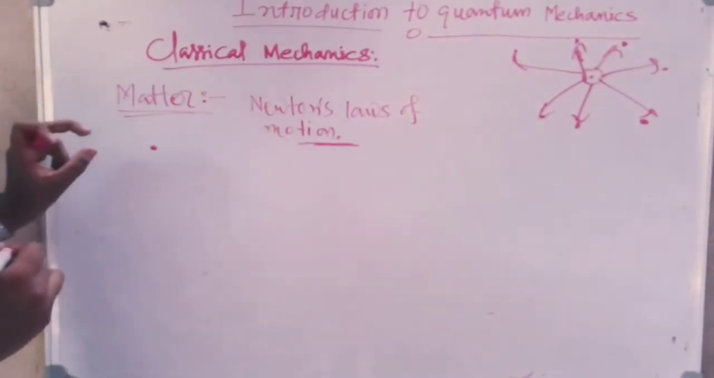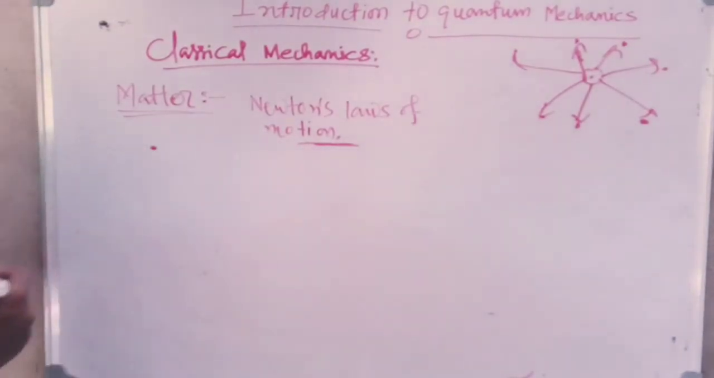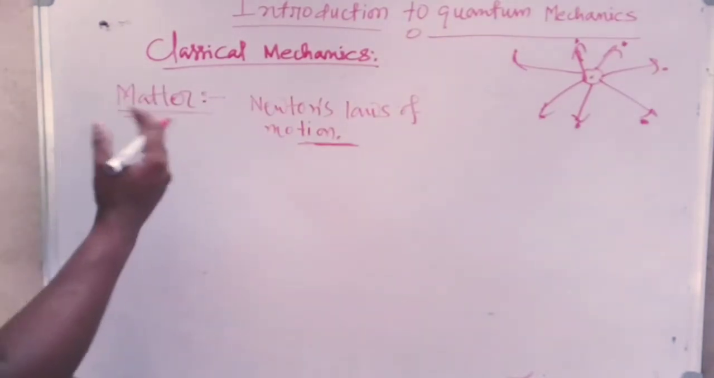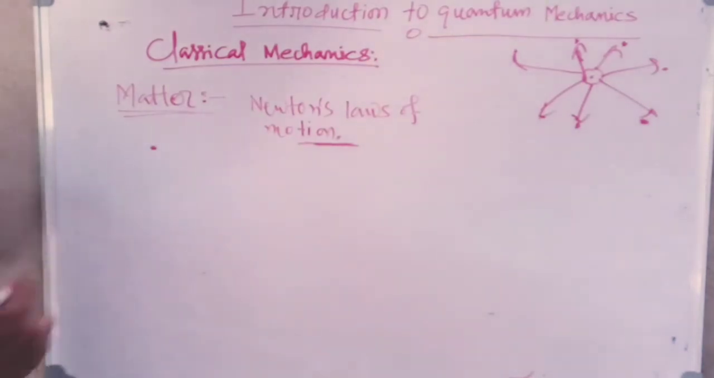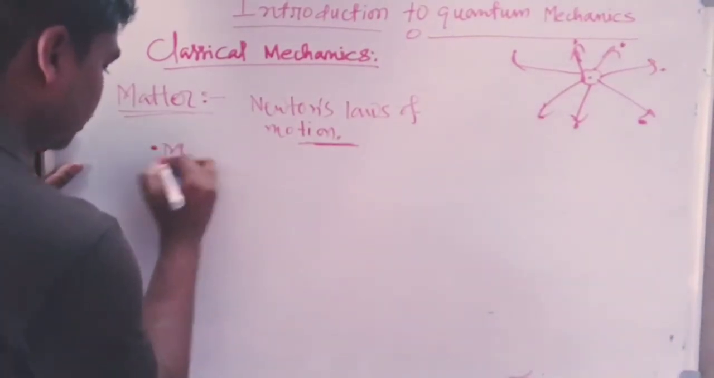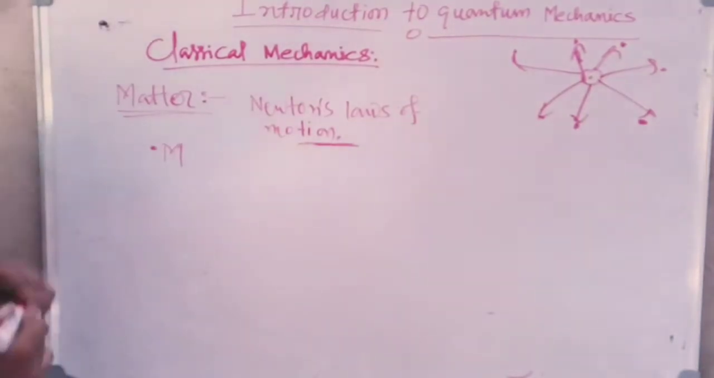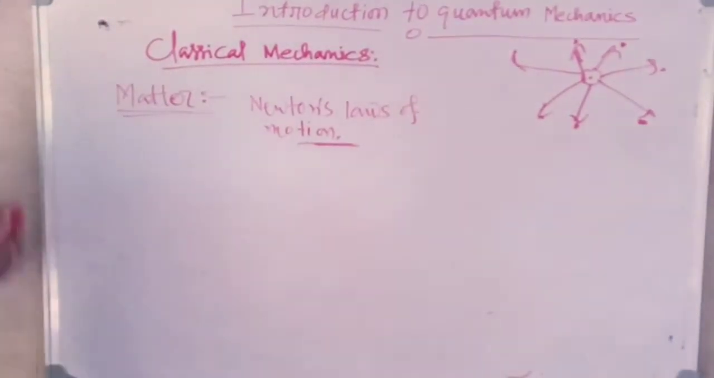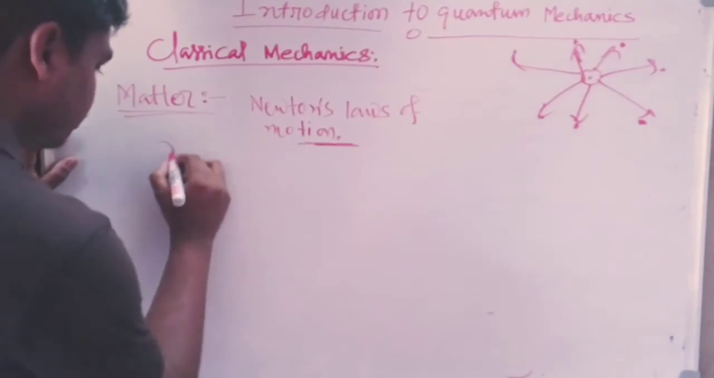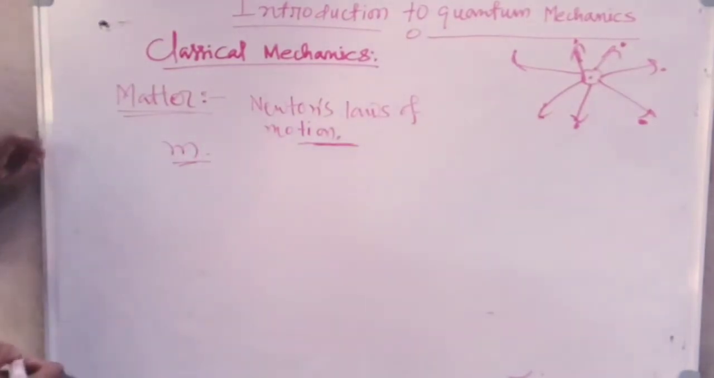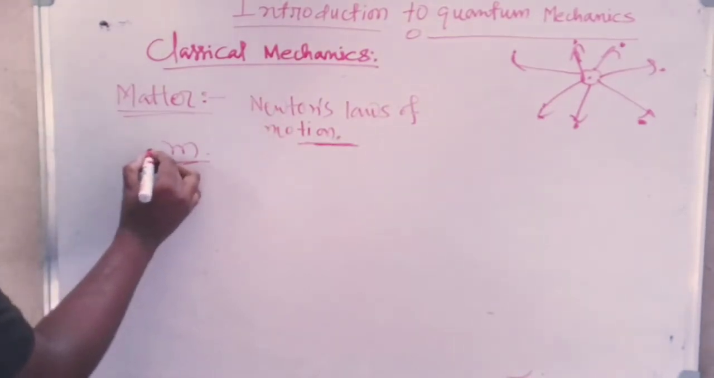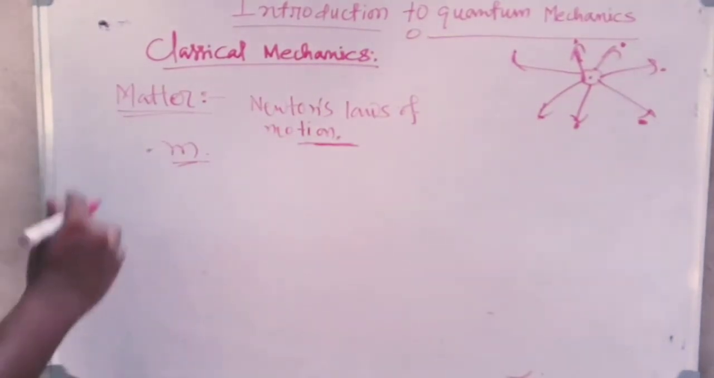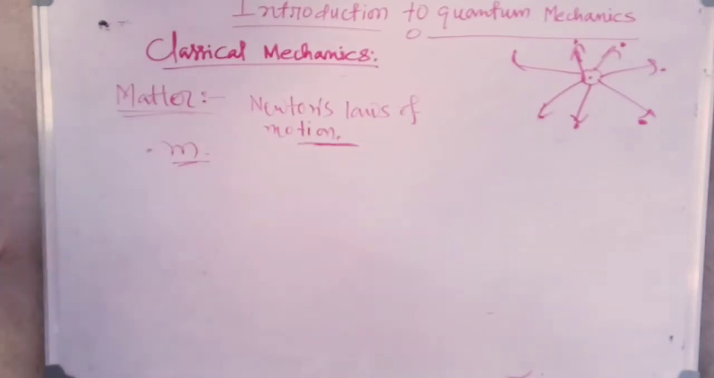So a point particle is the simplest matter system, and we may apply Newton's laws of motion to realize the dynamics of a point particle with mass. So it's a point particle with mass, a point particle of mass small m. Now let this small point particle with mass m move with a constant acceleration.